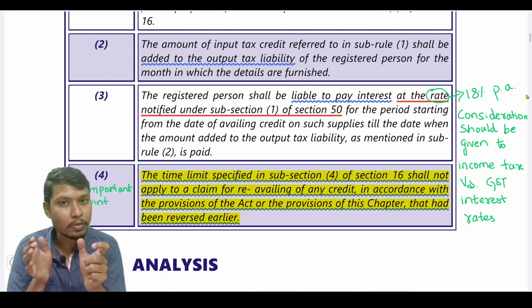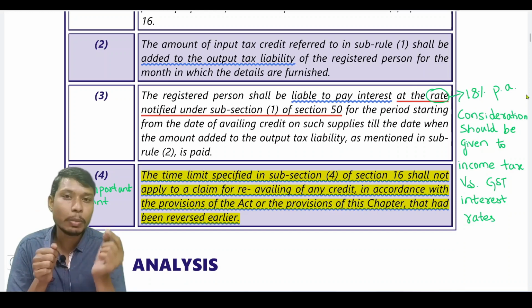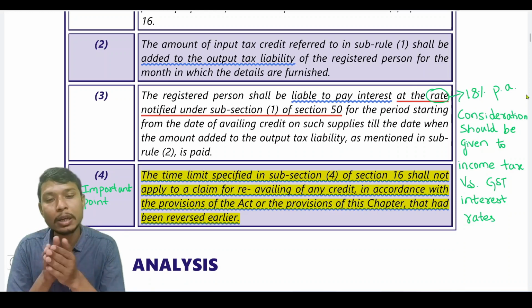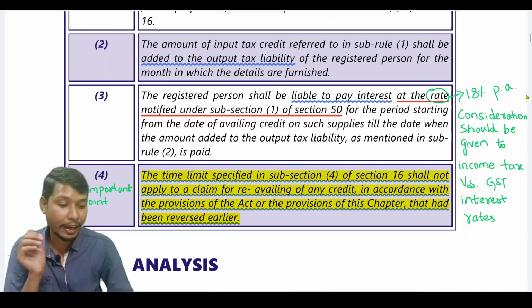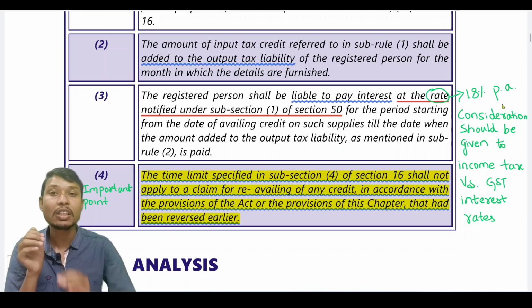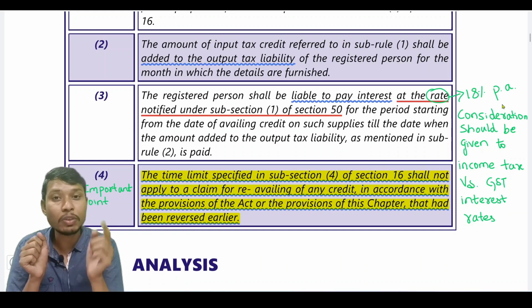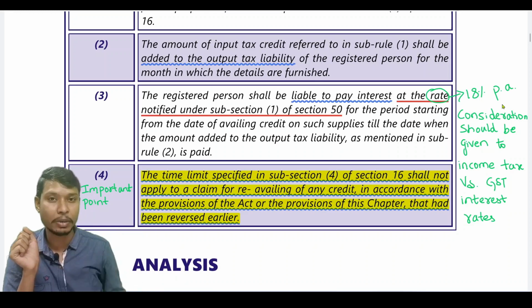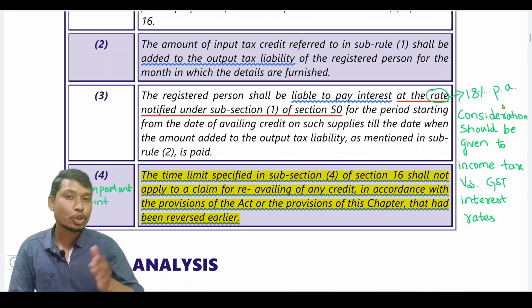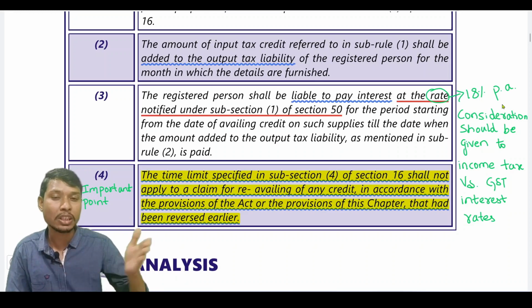Even though only part of the month is delayed, the interest will be 1%. However, when it comes to the interest rate under GST, it is 18% per annum. It means that if there is a delay of 5 days, then we have to calculate interest for 5 days only, not for a month or quarter, which is the case in income tax. Okay, this care should be taken, the differentiation of interest calculation between income tax and GST.